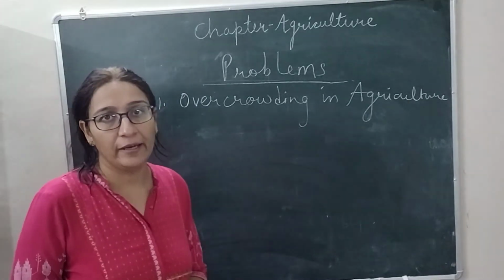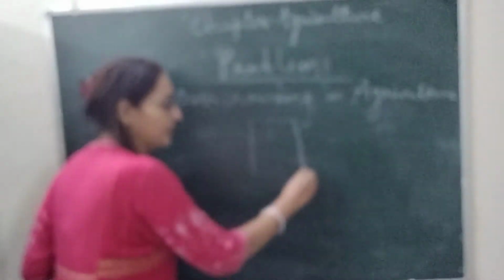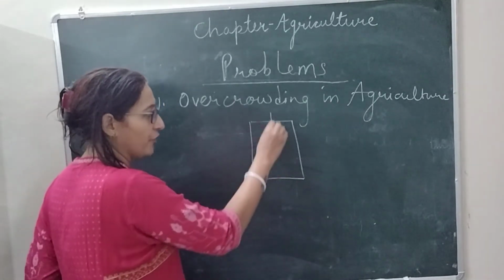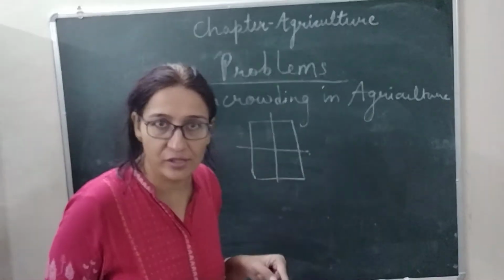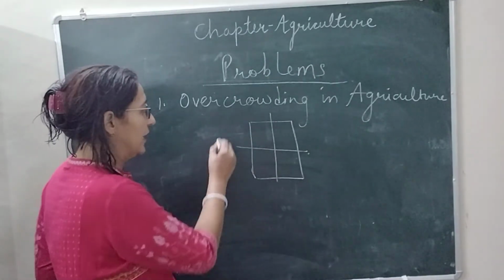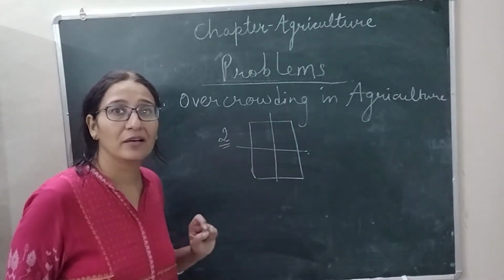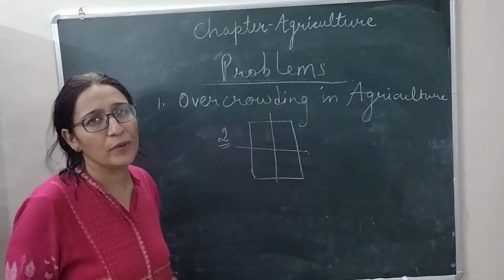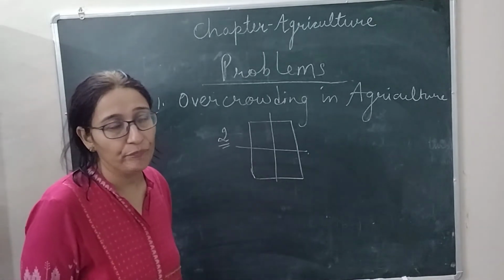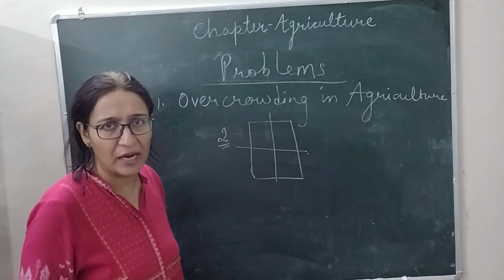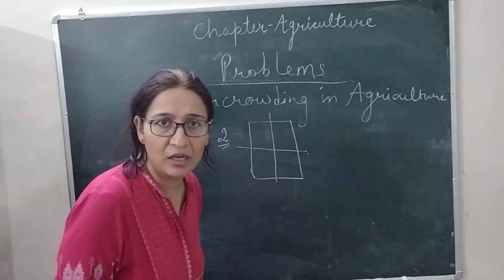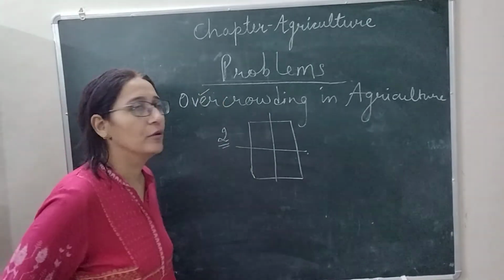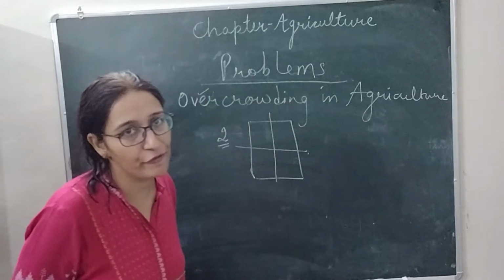So, overcrowding in agriculture means, as we know, the population is increasing at an alarming rate. Due to overpopulation, the large piece of agricultural land is divided into smaller sections. On a small piece of land only 2 farmers are required, but in actual case 4 or 5 farmers are working. So apart from 2, the rest are extra and unemployed. This is considered overcrowding in agriculture. This is the first problem.